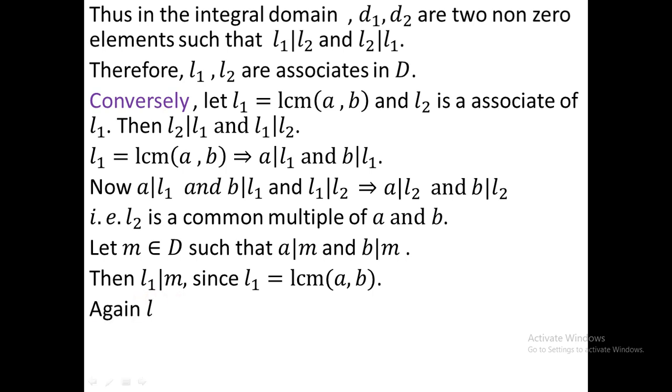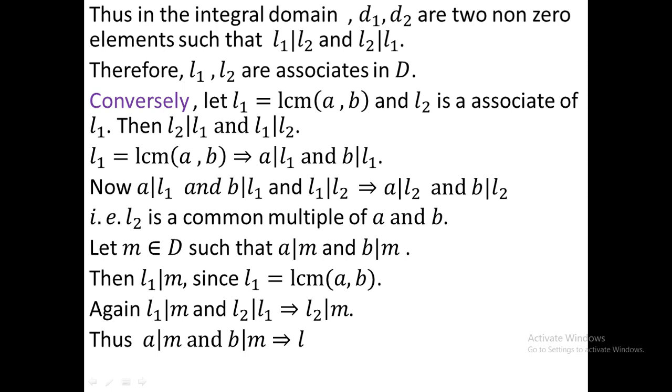Now L1 divides M and L2 divides L1. A divides B, B divides C, therefore A divides C. So L2 divides L1, L1 divides M, therefore L2 divides M. So thus we show that A divides M and B divides M implies that L2 divides M.